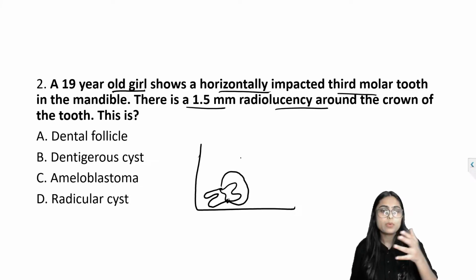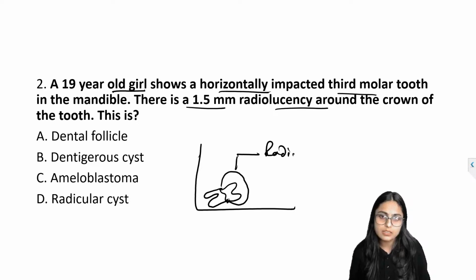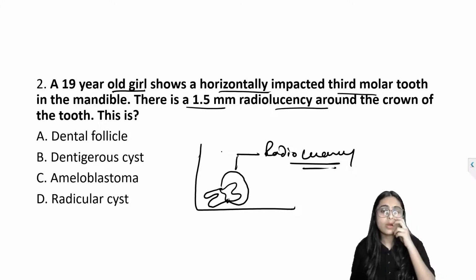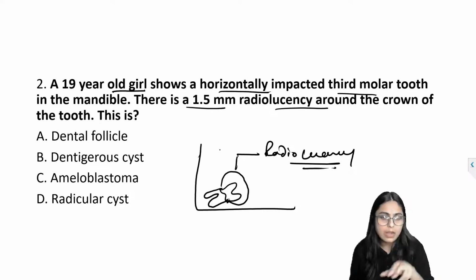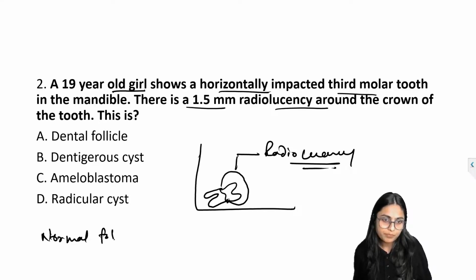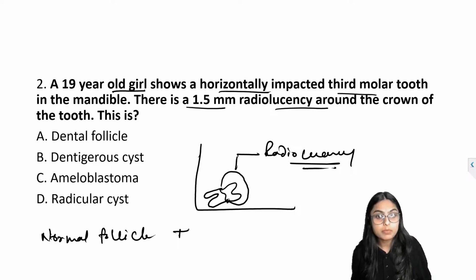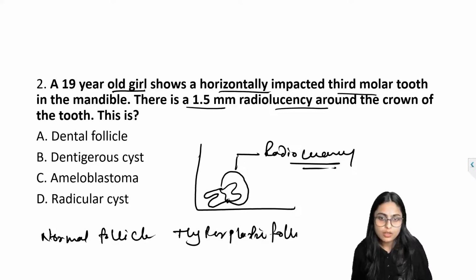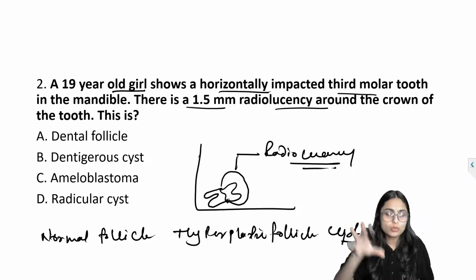Now you should know the measurement of the radiolucency coronal to the impacted tooth. There can be a normal follicle, a hyperplastic follicle, or a cyst around the impacted tooth.